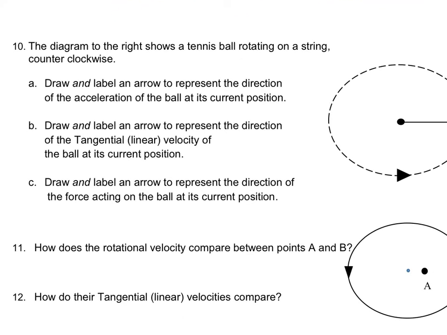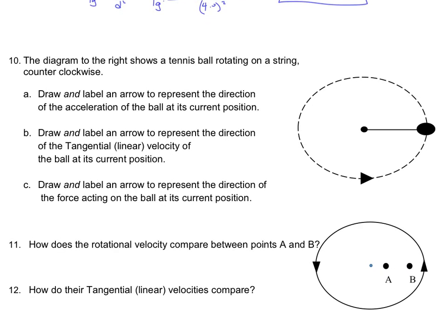Okay, number 10. Referring to the diagram to the right. So what you see over here is a tennis ball rotating on a string. Here's my tennis ball. Here's the string connecting, and say this is the person's hand. So if this is the person's hand and that ball is swinging around a center, this is the center of the circle. This is the direction that it's going in, a counterclockwise direction.